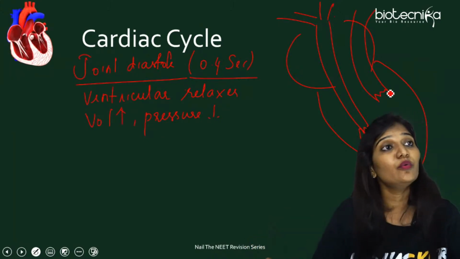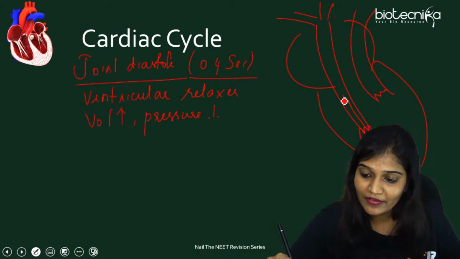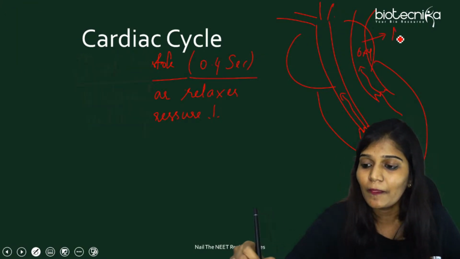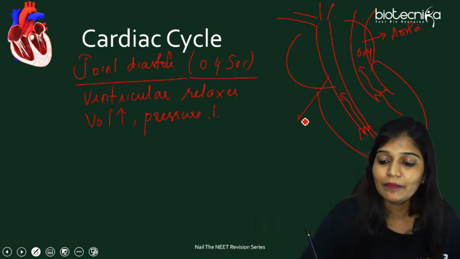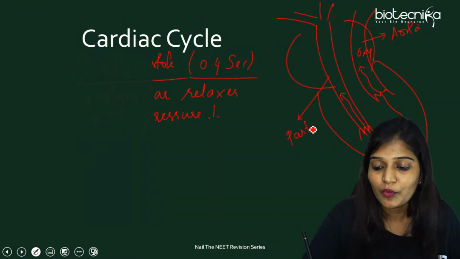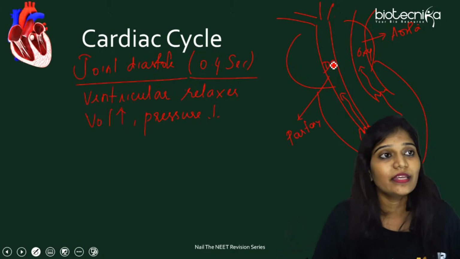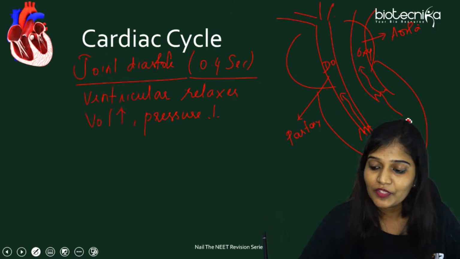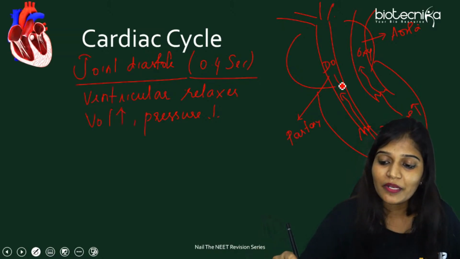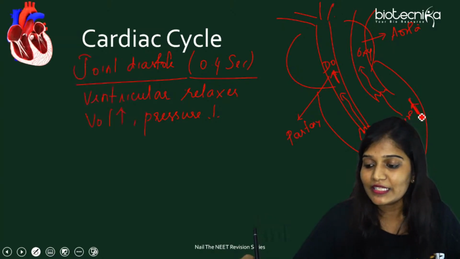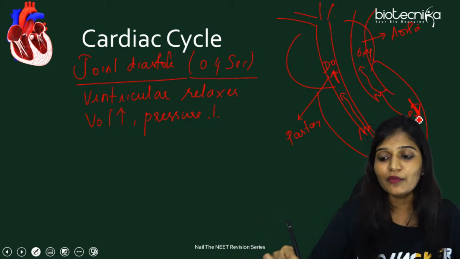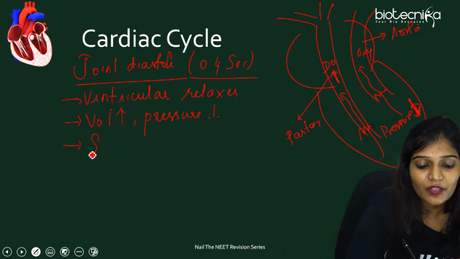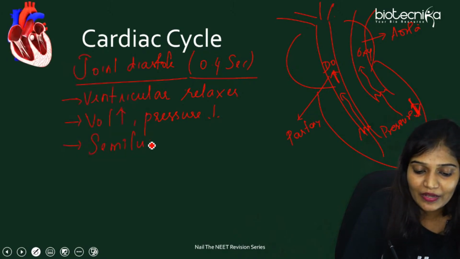Now this semi-lunar wall should close, because the blood is now here. This is oxygenated blood, aorta, and this is the pulmonary artery, which has deoxygenated blood. The pressure is less here and more there. Now there is a chance the blood will try to come back here, so the semi-lunar walls close immediately, because the blood should not come back again.